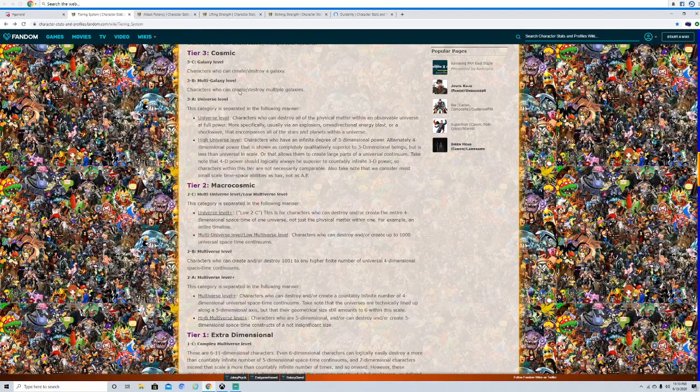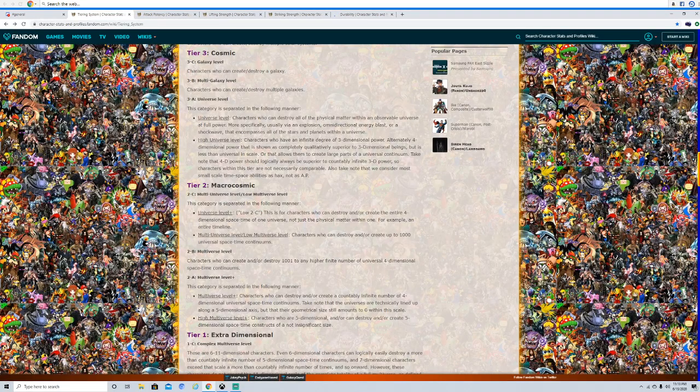I'm more in the range for Multi-Galaxy for Bleach, though. Basically, if you can destroy 4th-dimensional space-times, or you can destroy entire space-times, a good example of Uni Plus is probably Nightmare from Soul Calibur. A lot of people will say that Nightmare is Uni Plus.